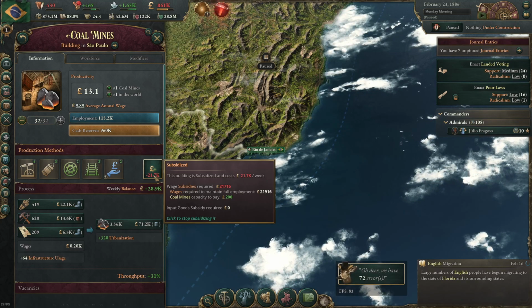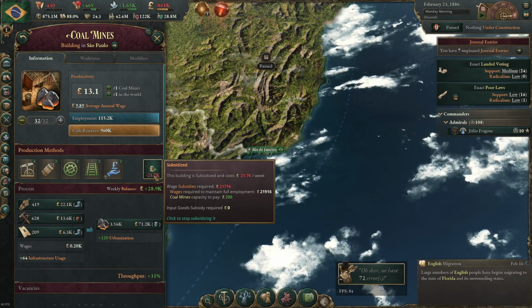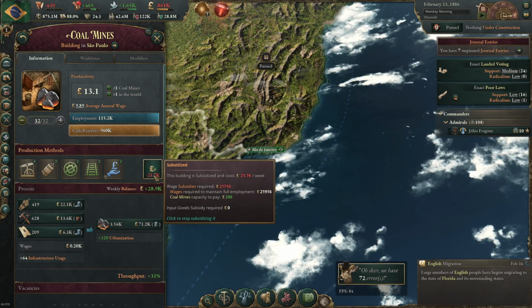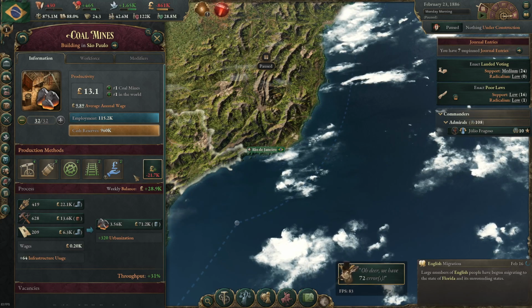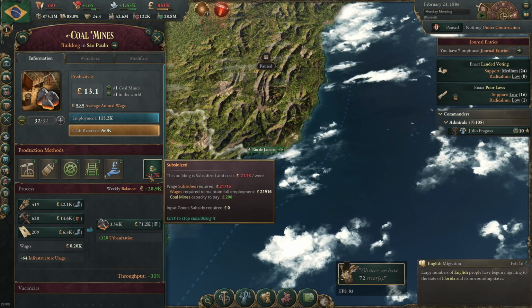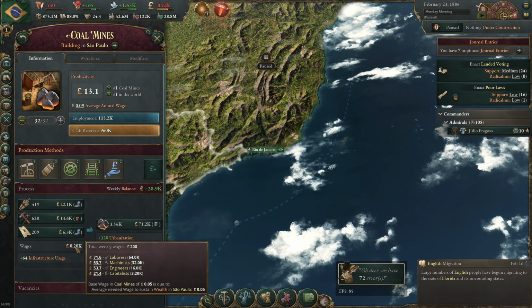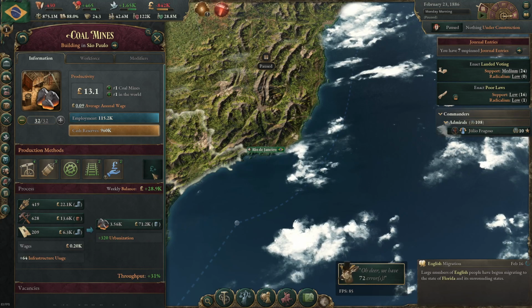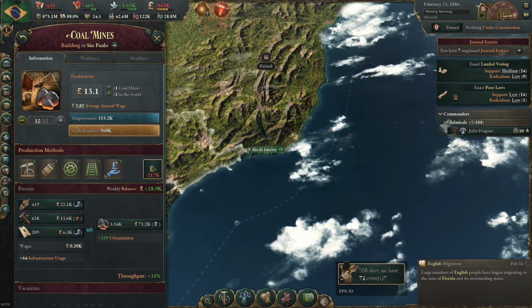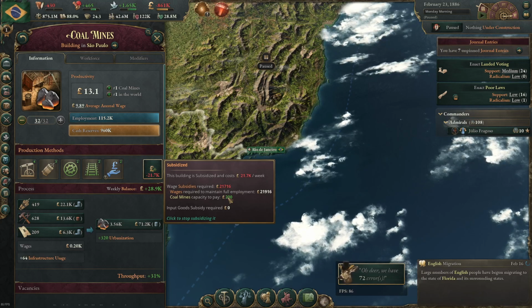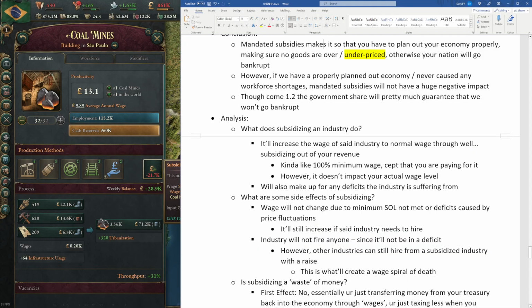If you saw my last video on minimum wage, before I enacted minimum wage, I think it was 6.4. After I did it, it became 6.55. On the other hand, subsidizing doesn't increase your actual wage level. So your actual wage level is just going to stay at 0.05. It's just that your government is paying out 22K to make the industry able to function. It will also make up for any deficits your industry is suffering from.